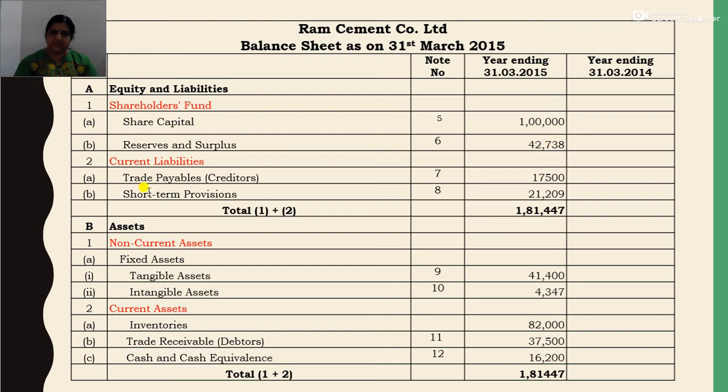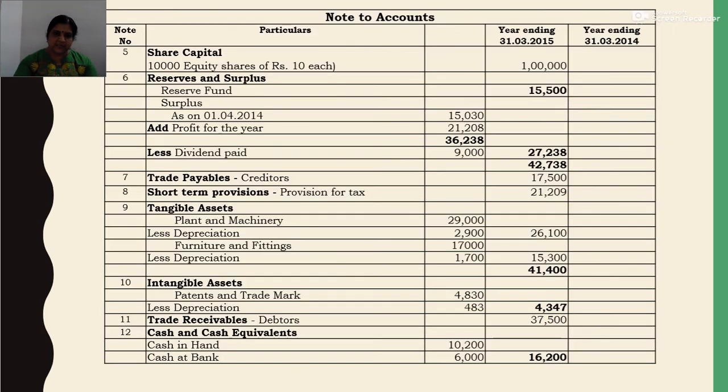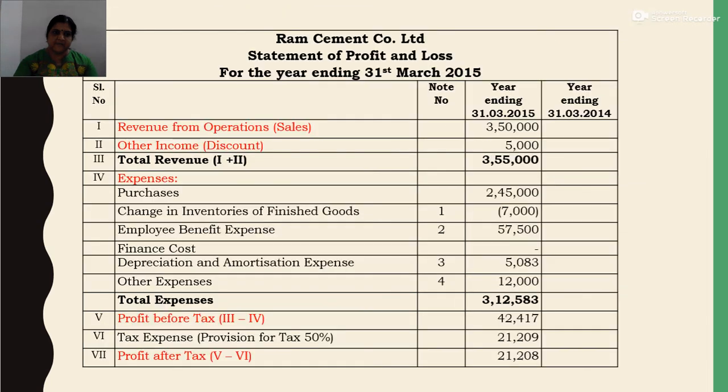So this you will write in balance sheet, reserves and surplus 42,738. Then current liability. There is no non-current liability. So the next thing is current liability. Under current liability, there are trade payables, that is creditors, and short-term provisions. Trade payables and short-term provisions are in note number 7 and 8. So we will see note to accounts. 7, trade payables, creditors 17,500. Then 8, short-term provisions, that is provision for tax 21,209.